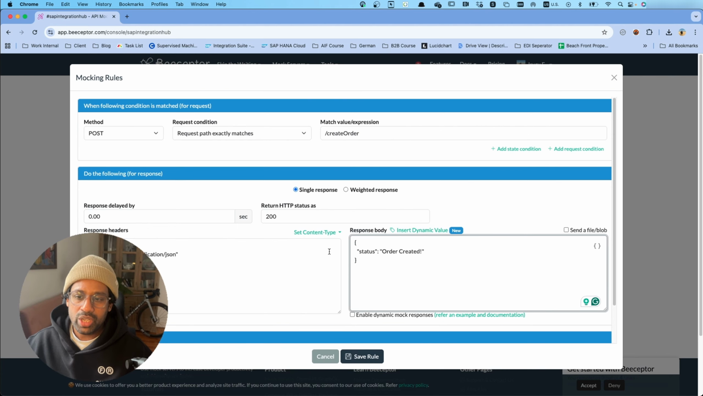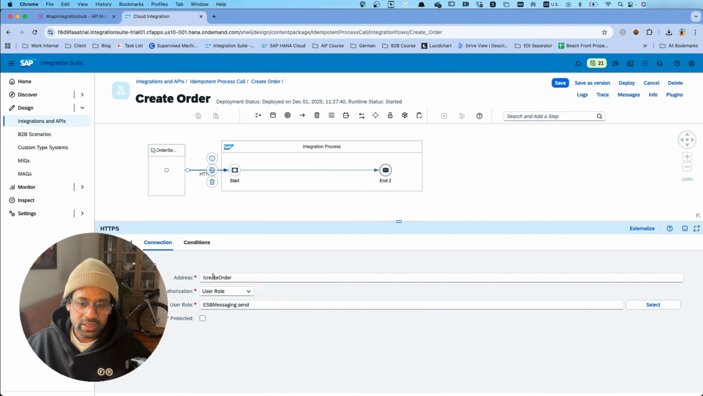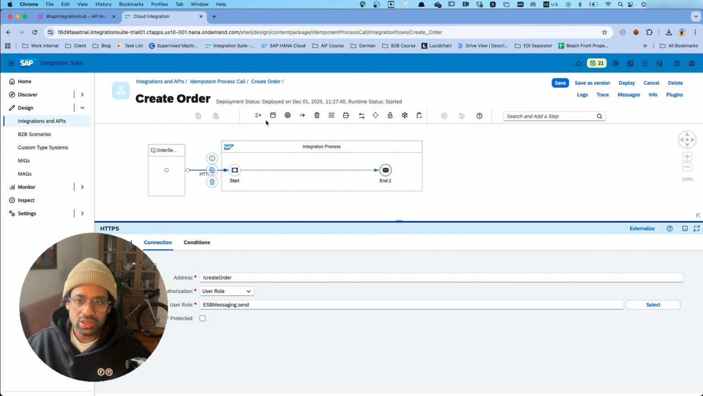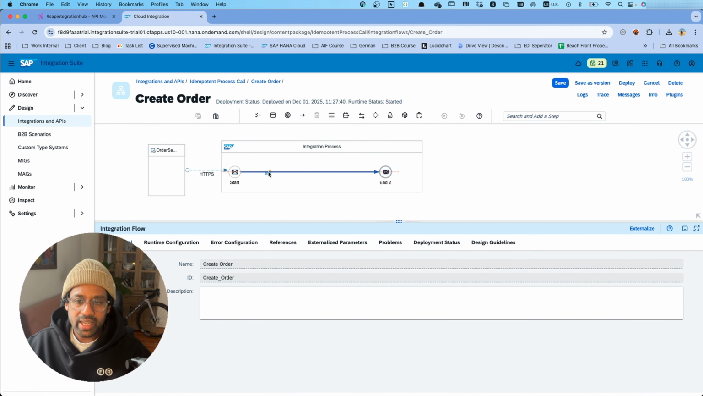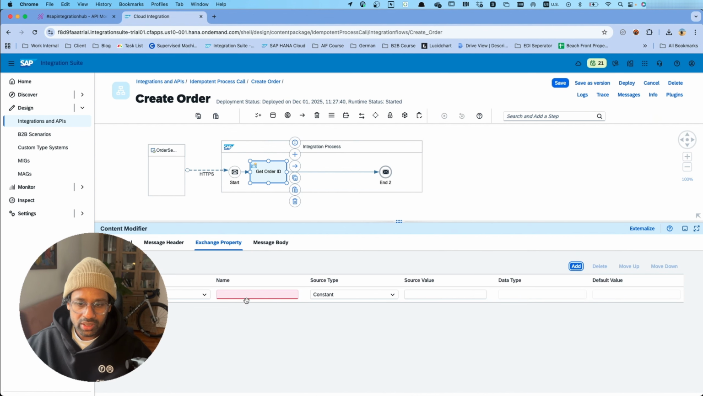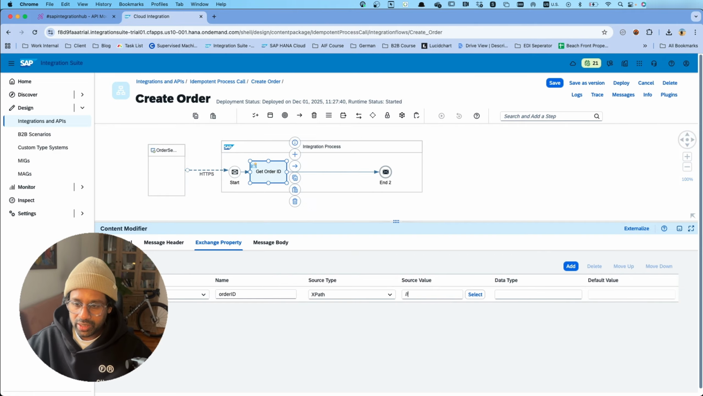So that means we have to make sure in our API or in our integration flow, we handle duplicate orders. If a request comes in to create the same order, we should ignore it. So I have created an endpoint called create order. The first step is for us to get this unique order ID from the incoming message. For that, I will use a content modifier and extract the information using an XPath expression. So let's have an exchange property, and using an XPath expression, we'll get the order ID.